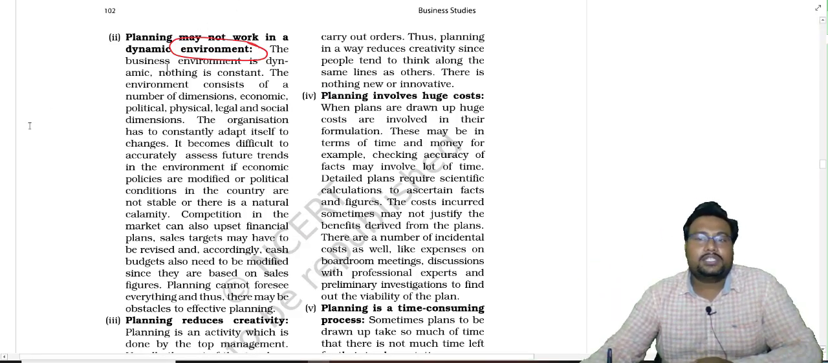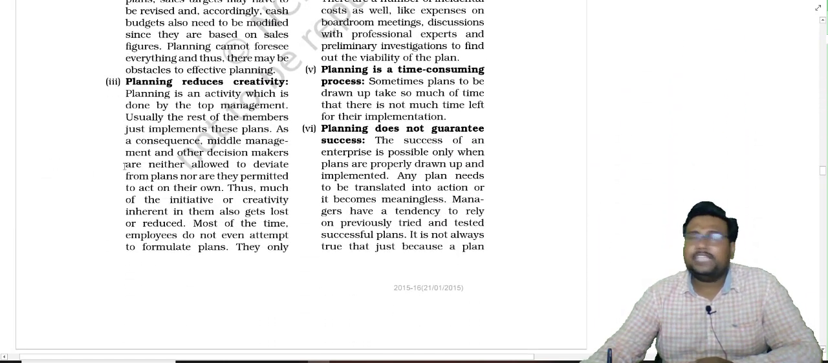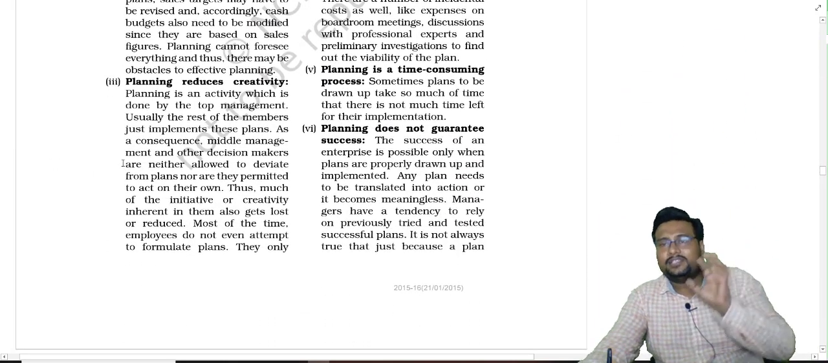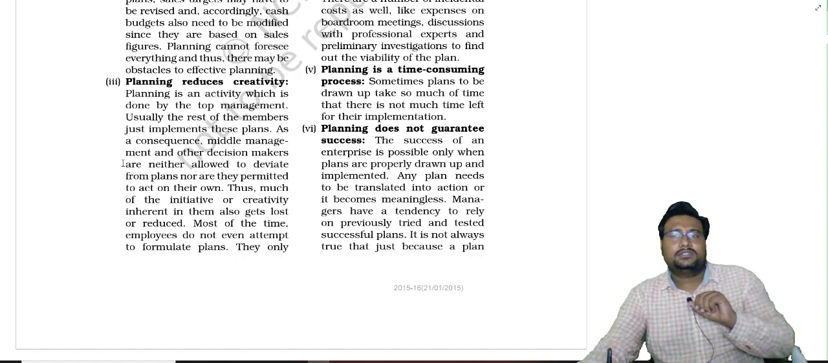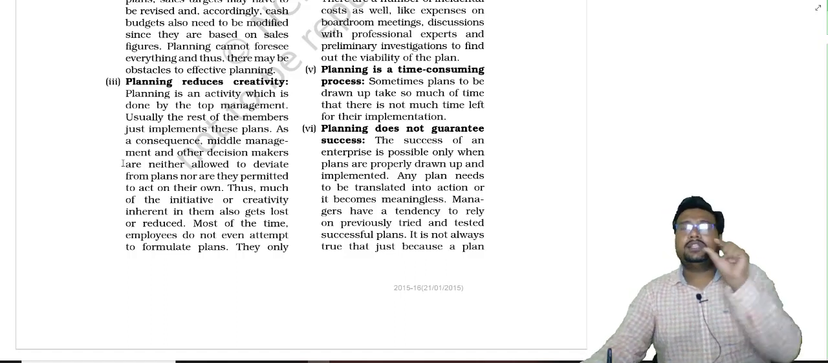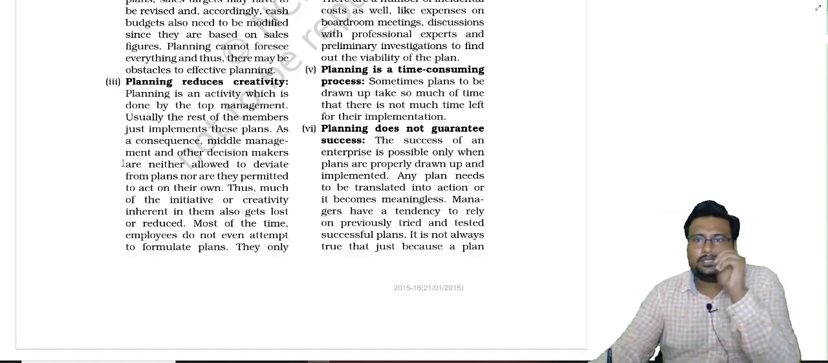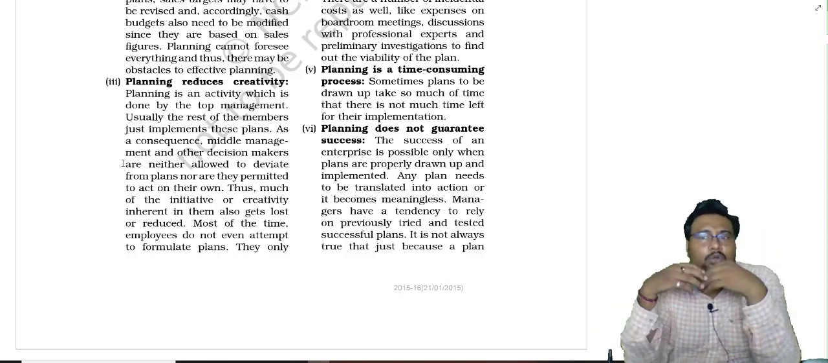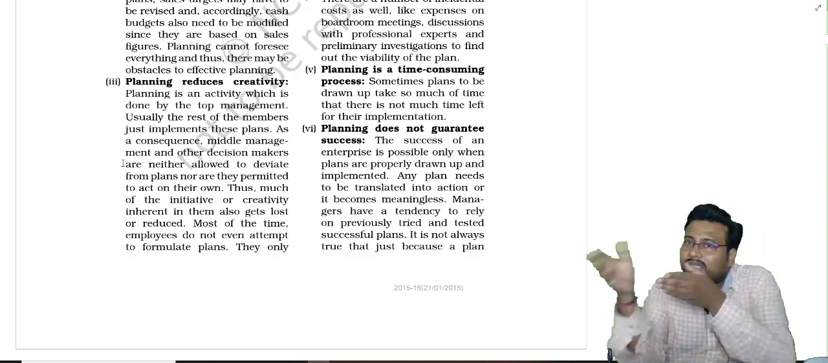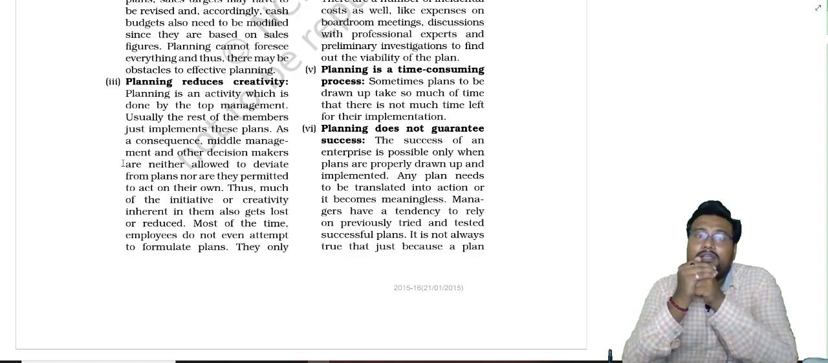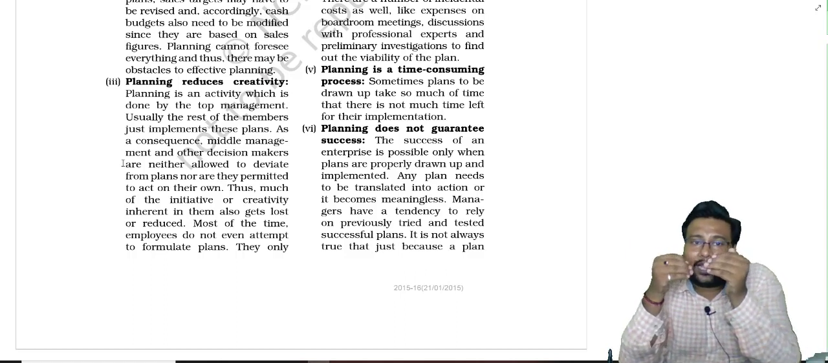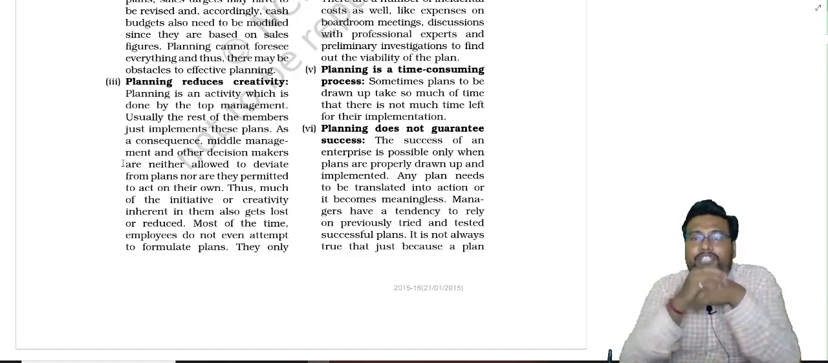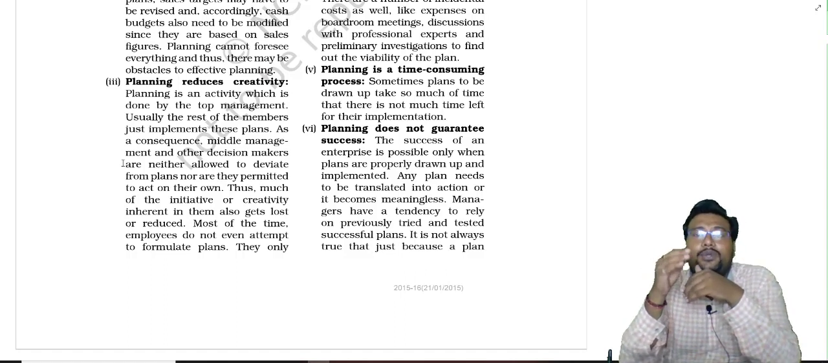Planning reduces creativity. As we know, one limitation is what? Planning is rigid, planning is fixed. So when planning is fixed, it reduces the creativity of the manager or worker. Suppose the manager or worker has a very good plan as per the current situation, but whatever plan the organization has made, we have to go for that plan only. In the middle we cannot change that, and that actually reduces creativity.